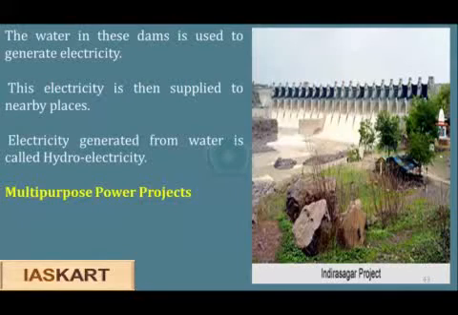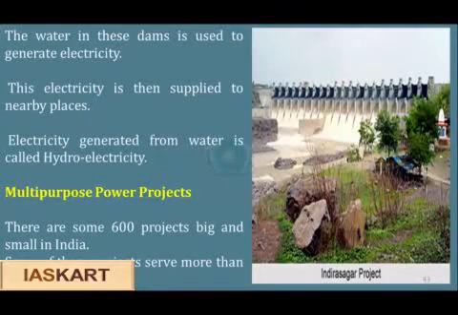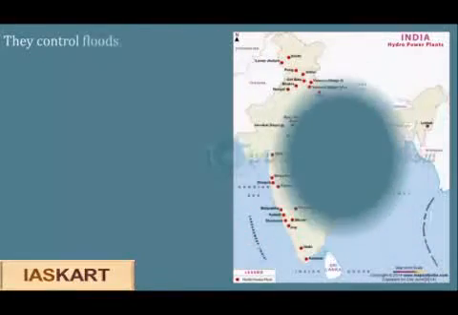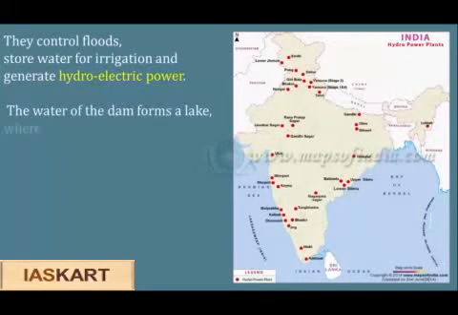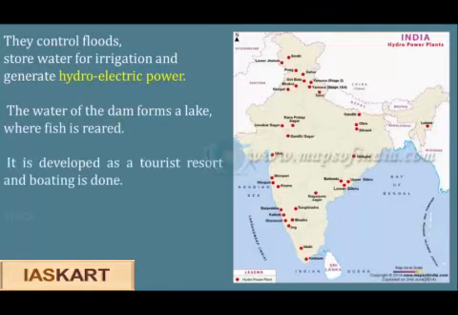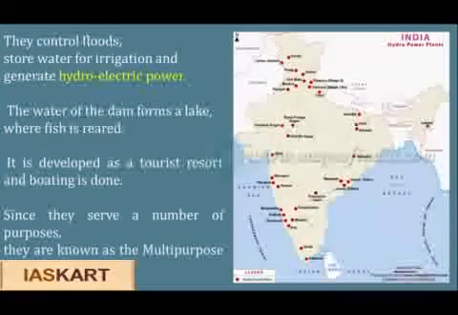Multi-purpose power projects. There are some 600 projects big and small in India. Some of these projects serve more than one purpose. They control floods, store water for irrigation, and generate hydroelectric power. The water of the dam forms a lake where fish are reared. It is developed as a tourist resort and boating is also done. Since they serve a number of purposes, they are known as multi-purpose power projects.